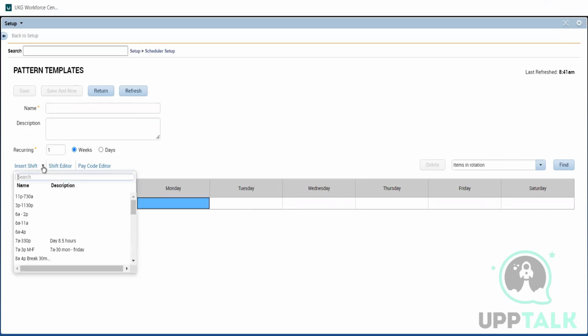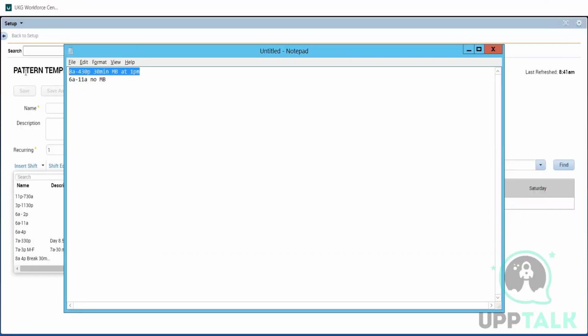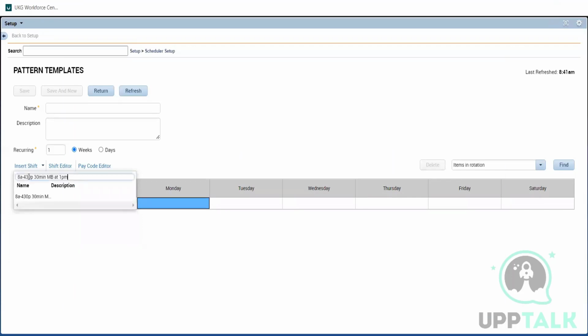So what I need to do is click on Monday, and we have insert shift here. I'll click on insert shift, and I'll search for our shift. That's the reason I kept it in the notepad. I'll just give the name. Here it is. Usually there will be a lot of shifts like that in real time.